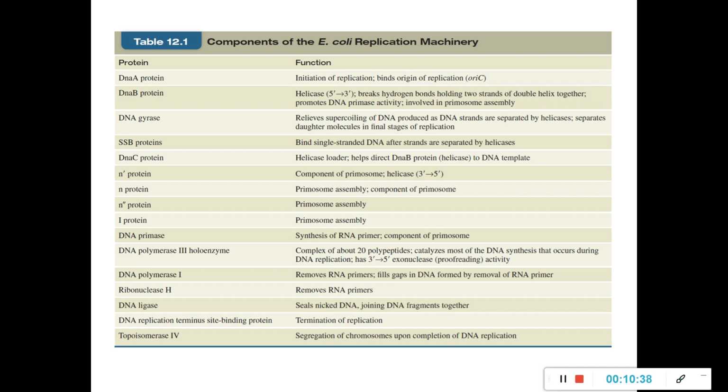Now comes the main enzyme called the DNA polymerase 3 or the holoenzyme. It consists of 20 polypeptides and catalyzes most of the DNA synthesis that occurs during DNA replication. It also has a 3' to 5' exonuclease proofreading activity, which we will be discussing later. In addition to DNA polymerase 3, we have DNA polymerase 1, which will remove the RNA primers and fill the gaps in the DNA formed by removal of the RNA primer. Then we have ribonuclease H, which will remove the RNA primers. You have DNA ligases, which will seal the nicked DNA, joining the DNA fragments together.